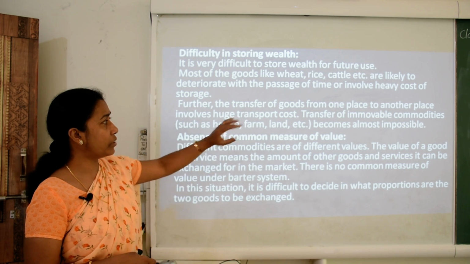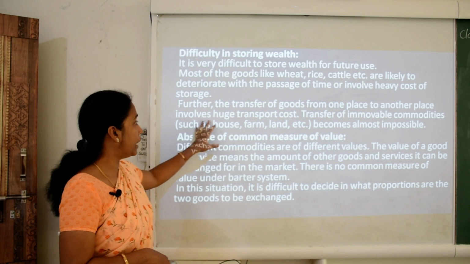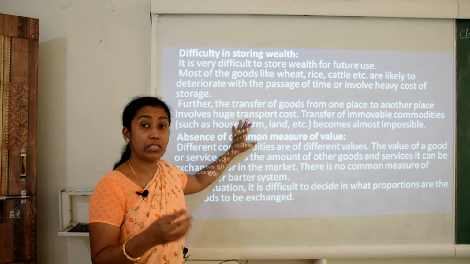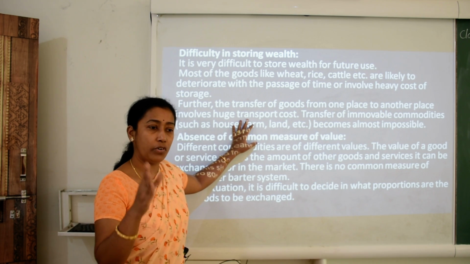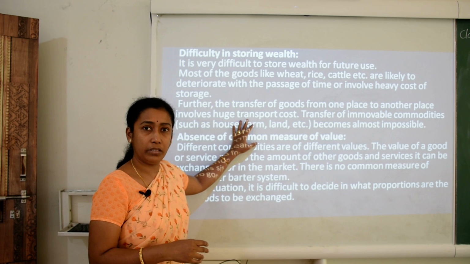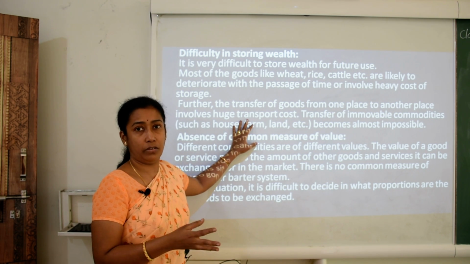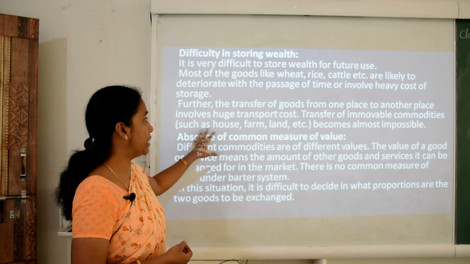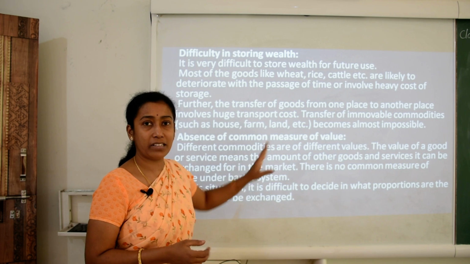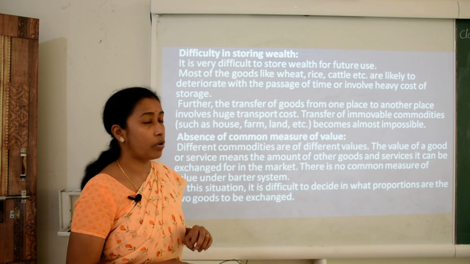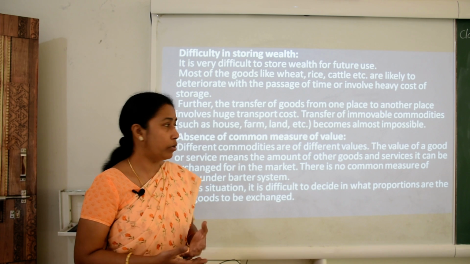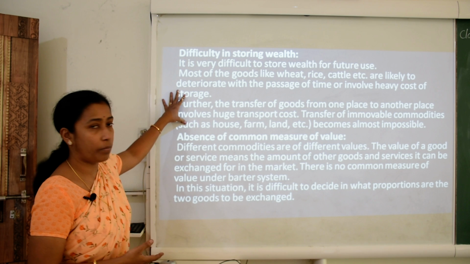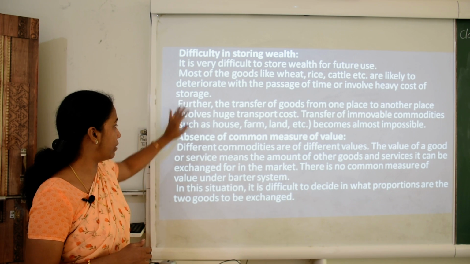Further, the transfer of goods from one place to another involves huge transportation cost, because at that time infrastructure was very weak, and no such trucks or vehicles were available for transporting goods from one place to another. So they required heavy transportation cost. Transfer of immovable commodities like houses, farms, land, etc., was not possible, it became almost impossible. Even now you cannot shift your land, it is quite impossible. So these were some of the drawbacks, that is difficulty in storing wealth.